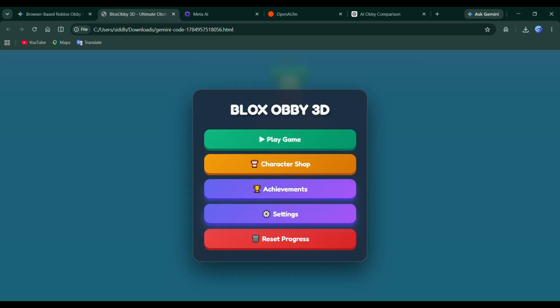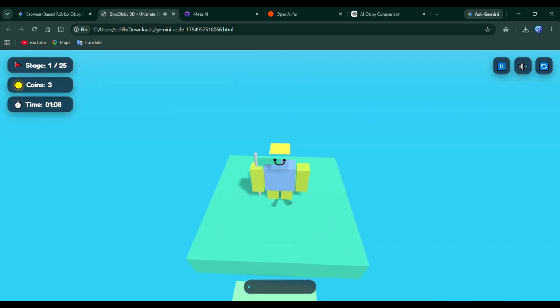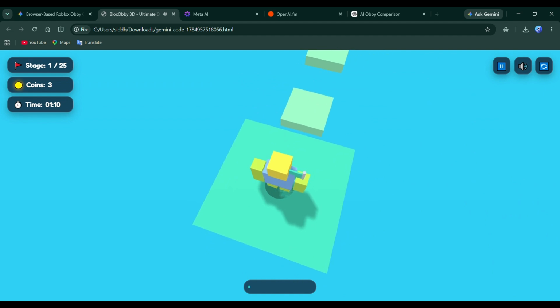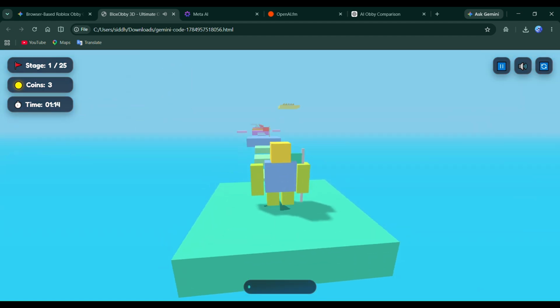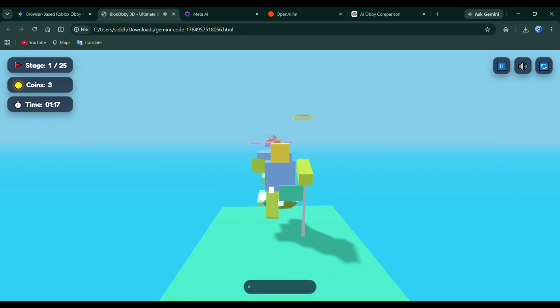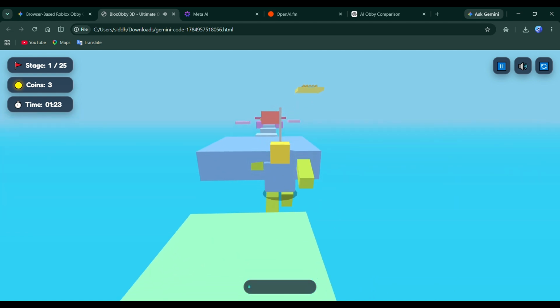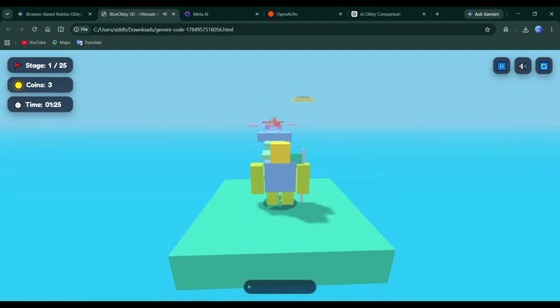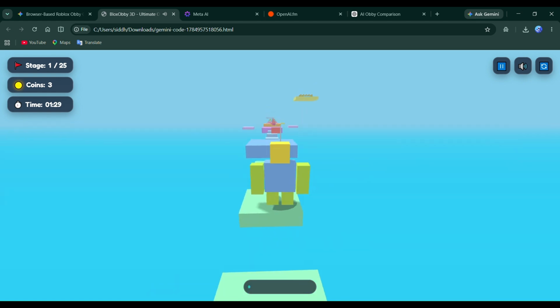Sure, there are small areas that could be polished, like adding more visual effects, better sound design, or a wider variety of obstacles. But those are improvements rather than serious problems. As a playable browser game, it's already a really solid foundation, and I can definitely imagine someone expanding this into something much bigger. After testing the gameplay for a while, I think the AI understood the main objective really well. It wasn't just about creating a 3D scene. It actually built something that feels like an obby. The movement, jumping, and progression all work together to create a fun experience.